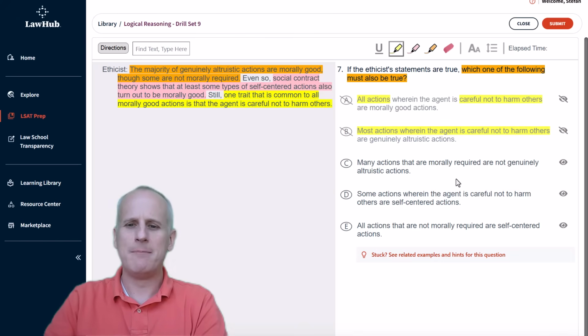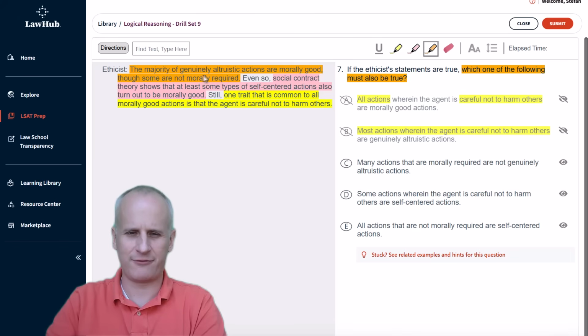Then choice C, many actions that are morally required are not genuinely altruistic actions. So now we're going to go to our orange because that's our first statement up here. So we know that we are talking about some that are not morally required. Okay, so that just means that there are some that are morally required. We don't know anything about the quantity of those actions, though, that are morally required. So that's going to need additional information again. You just focus on the one aspect and the quantifiers. You should be able to eliminate C, hopefully pretty directly.